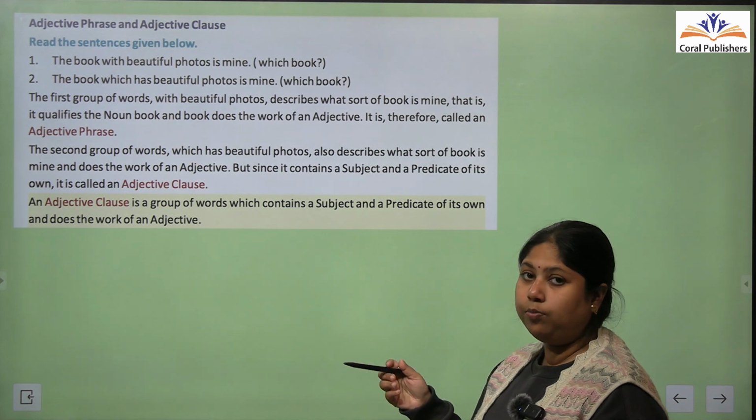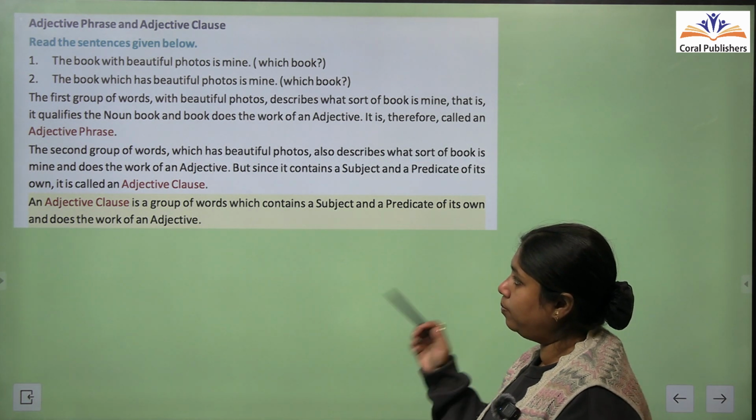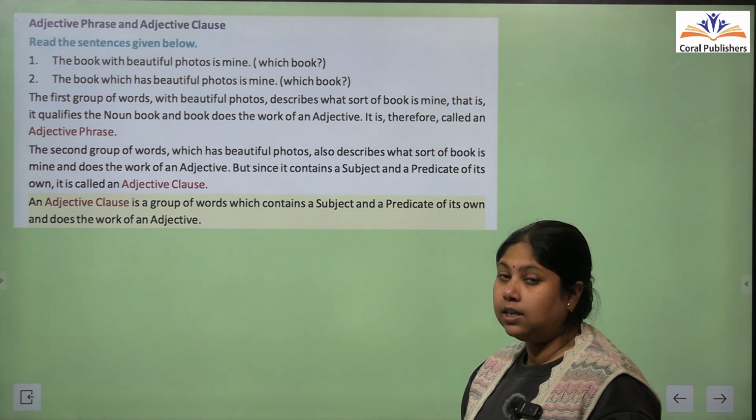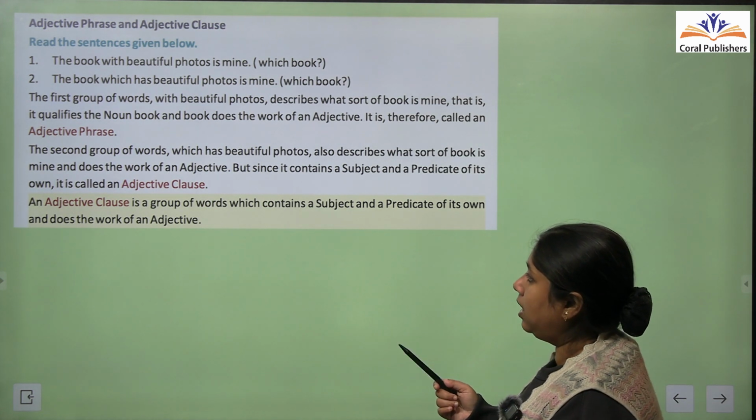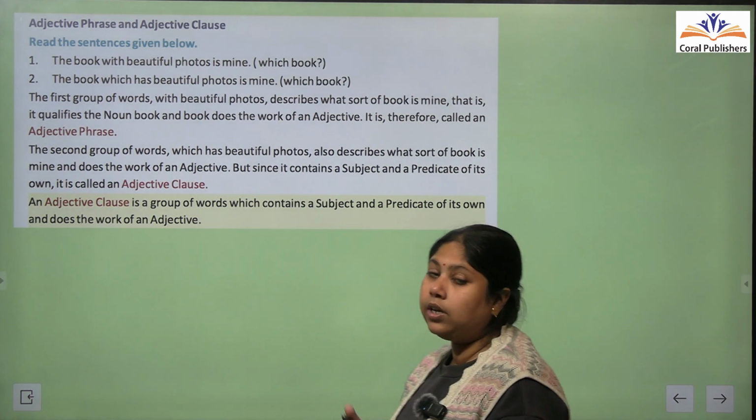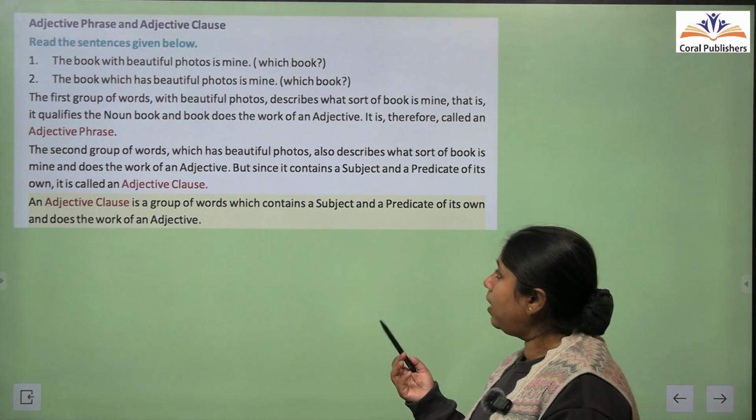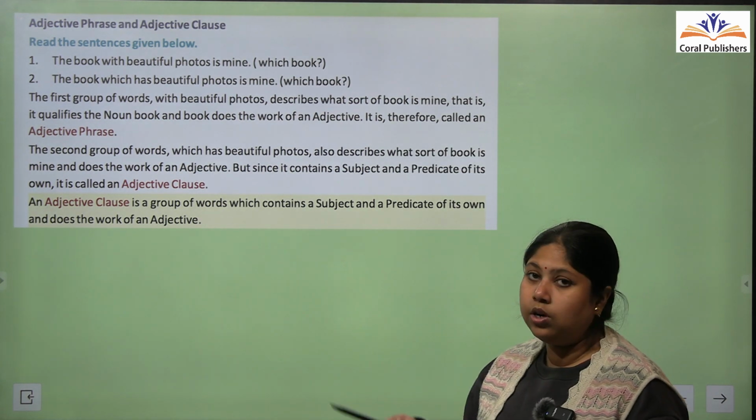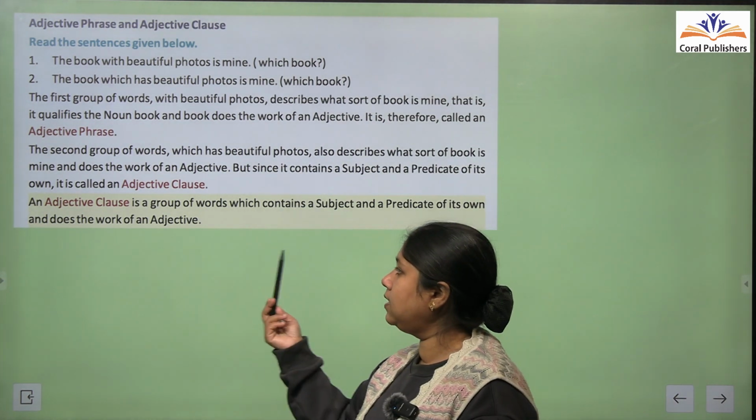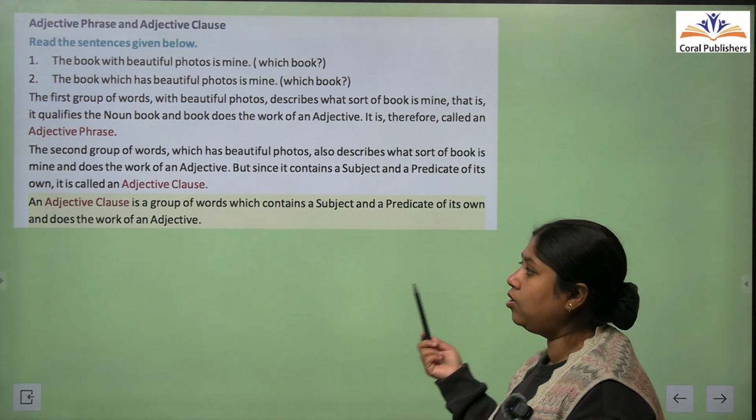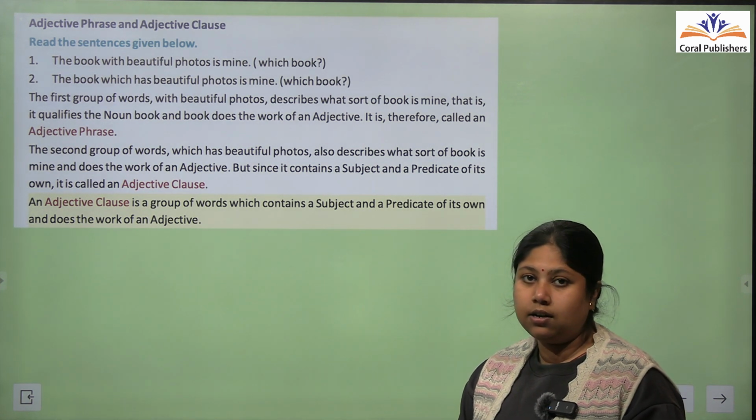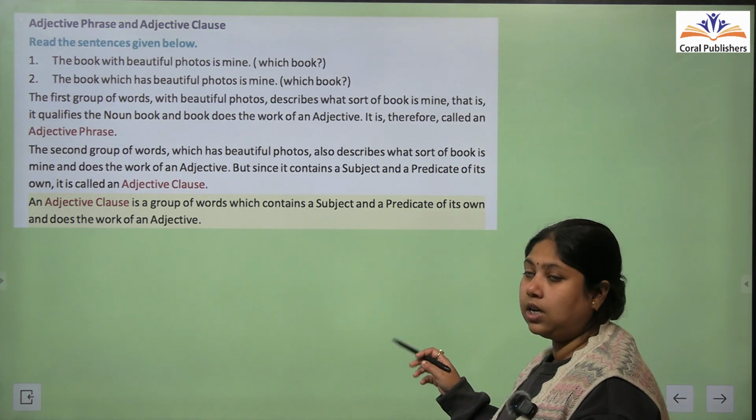लेकिन वहीं पे अगर हम second sentence को पढ़ें, the second group of words, which has beautiful photos, also describes what sort of book is mine. यानी कि किस तरह की book मेरी है. तो उस केस में ये एक तरह से adjective का काम कर रहे हैं क्योंकि adjectives क्या करते हैं, noun को या pronoun को describe करते हैं. So that is why, since it contains a subject and a predicate of its own, it is called an adjective clause. So we can say in short that an adjective clause is a group of words which contains a subject and a predicate of its own and works as an adjective. यानी adjective clause adjective की तरह काम करेगा, describing करना उसका काम है.